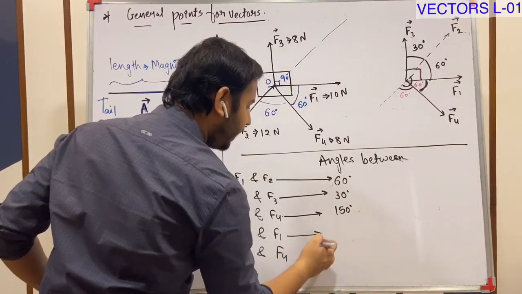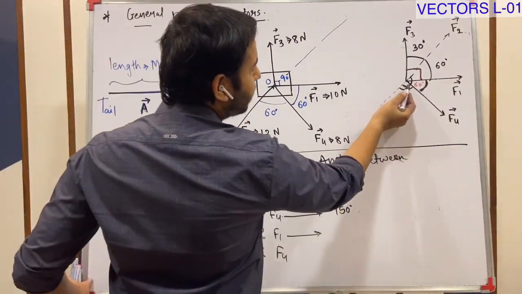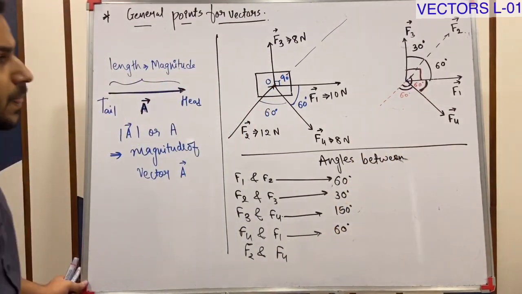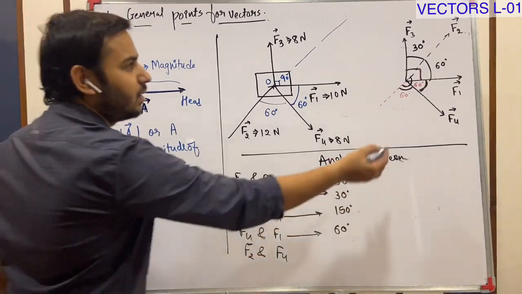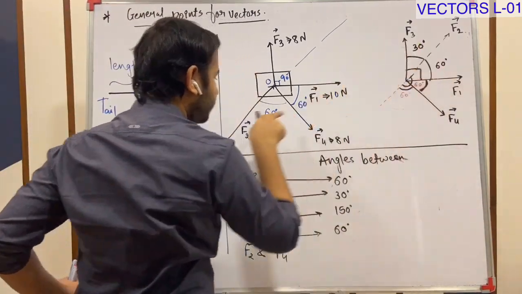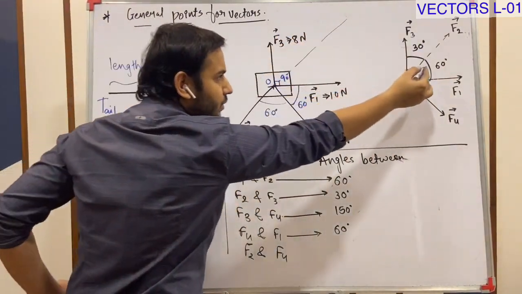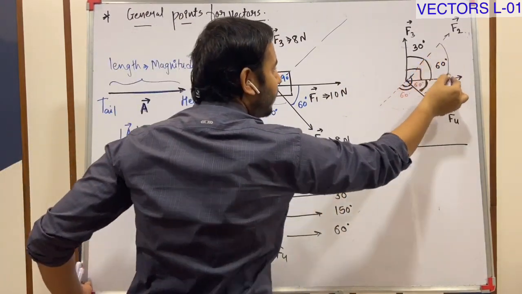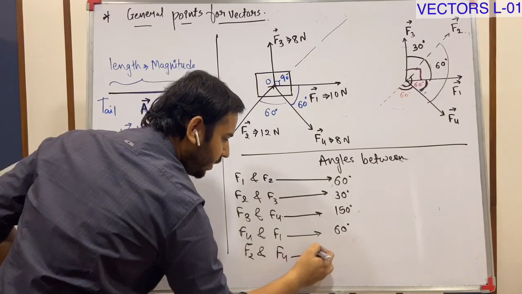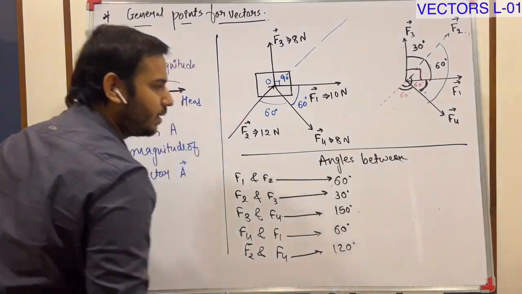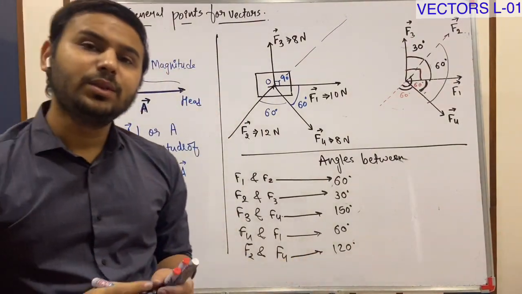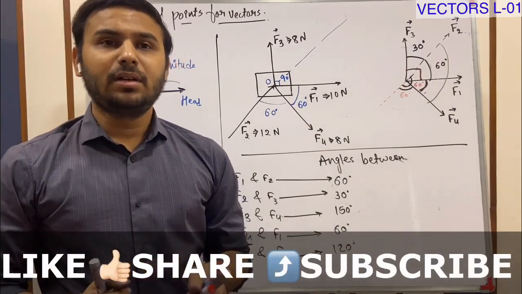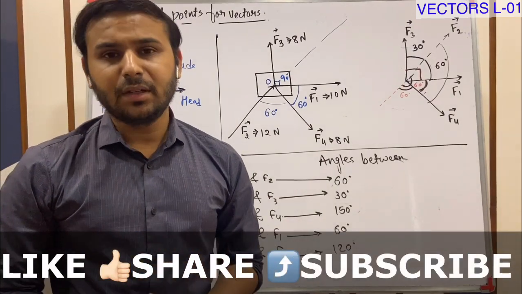Now F4 and F1. Where is F4? This is F4. This is F1. The angle is 60. F2 and F4. This is F2. 60, and this is also 60. So the total angle between these two is 120. See, by this method, you can find the angle between any two vectors or any pair of vectors.